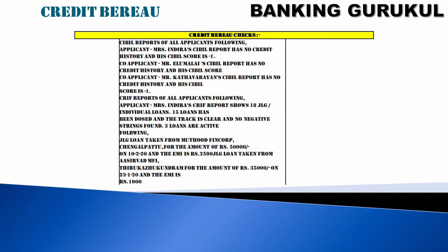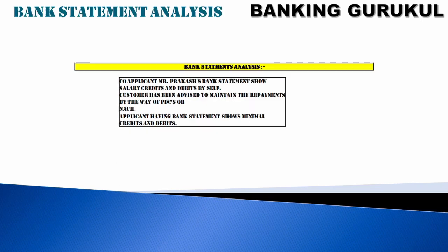And credit bureau checks. If it is CIBIL, what is the rating they got? Highmark, what is the rating they got? Whether they have any other loans, you can get any outstanding loans in other organizations from the CIBIL bureau, for the applicant or co-applicant, whether they have taken a loan from any other financial institution. In this one, you can see a loan taken from Muthoot Finance. These things will be available in credit bureau checks.